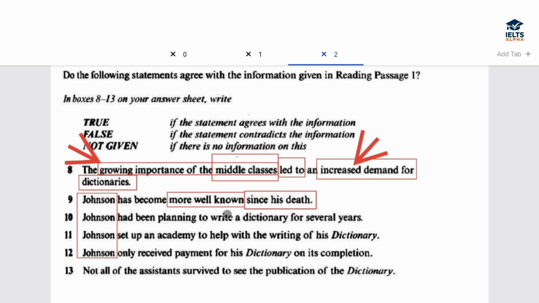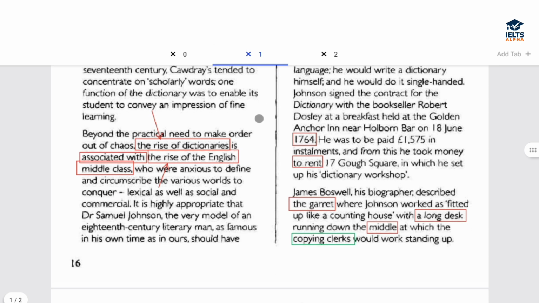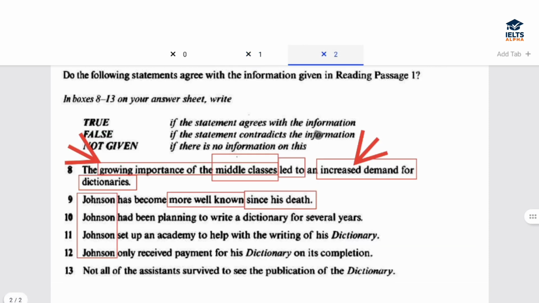Well known, death. So they are saying only after his death he became more well known. Before that, he wasn't much famous among the people. Only after his death he became famous. Even more famous than when he was alive, right? Now, let's focus on the word being famous here or being well known.